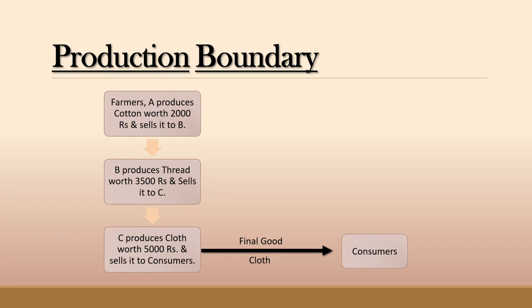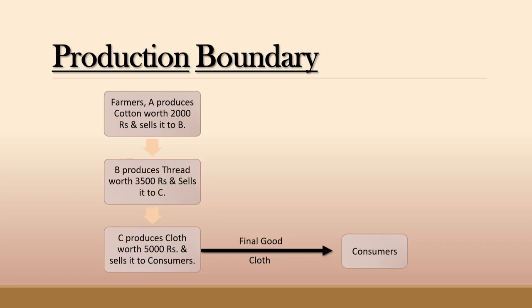Now let's discuss how to classify goods as intermediate goods and final goods. The difference between intermediate goods and final goods is made on the basis of use of the product, not on the basis of the product itself. A commodity can be an intermediate good as well as a final good depending upon its nature of use.